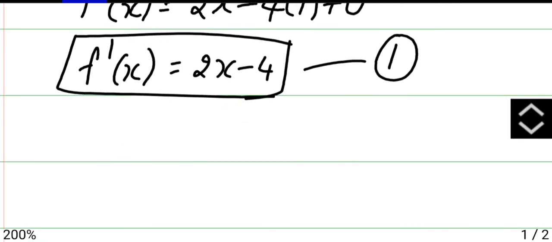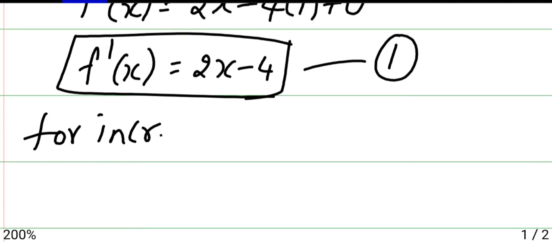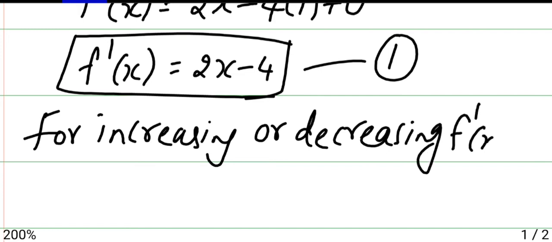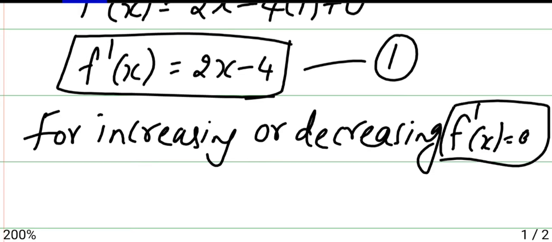Now, whenever to prove that it is increasing or decreasing function, you can take f dash of x will be 0. Call this as 2.